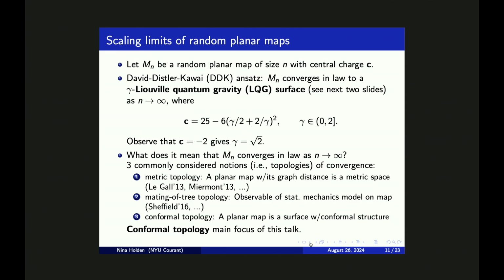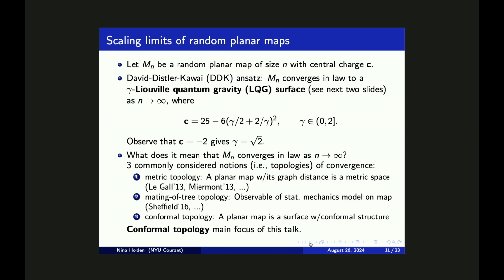So when I say that m sub n is converging to some continuum object, what's the precise mathematical meaning of that statement? There are actually several different ways that one can formulate convergence results for planar maps to LQG. The first notion of convergence that one can consider is convergence in metric topology. The idea here is that we view the planar map as a metric space by equipping it with a graph distance. And then one can show a convergence of this random metric space to some limiting object. This topology of convergence is also what we call the Gromov-Hausdorff topology.